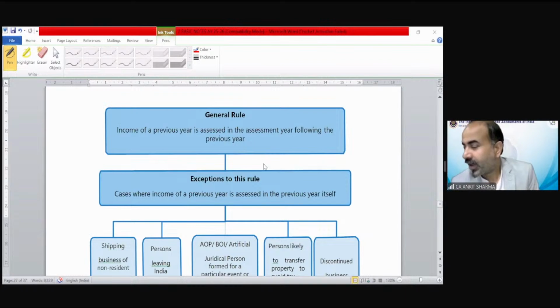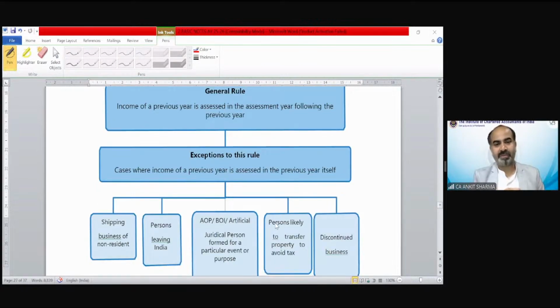Will an NGO fall under AOP or BOI? If they are registered, they could be a BOI. If they are not registered, they would always be an AOP. Yes, Nisha, you are correct. Again, Janvi is asking the same: sir, the children are major. At the time of the will, in that case, that could be anywhere. Whether they are minor or major, it does not matter.